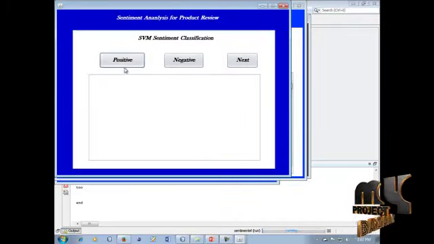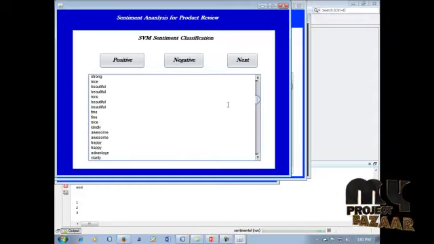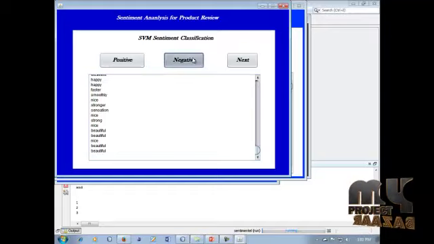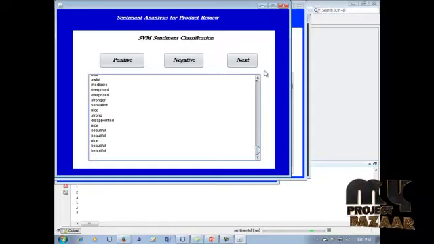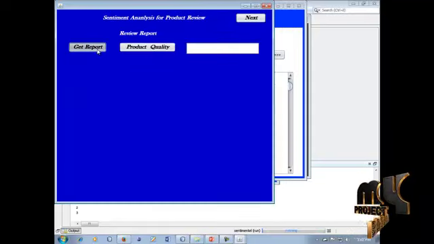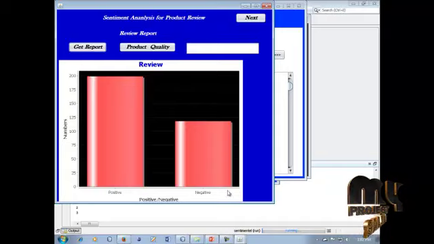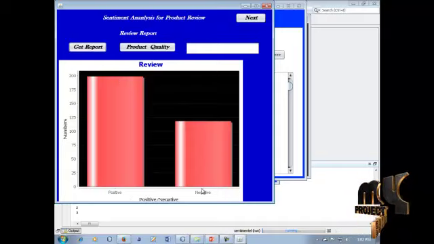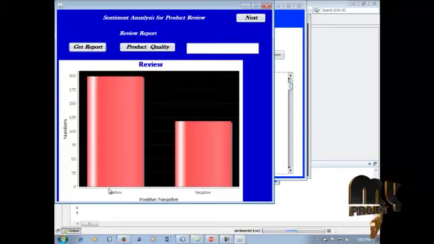Next, the positive SVM sentiment classification process. The positive words can be fully displayed in this process for our HTCX9 Galaxy. Then the negative words. The negative words and information are displayed in this process. Next, get report. Some graphical representations can be used for the user's views. The positive length is high compared with the negative. So the positive words are high for this product.